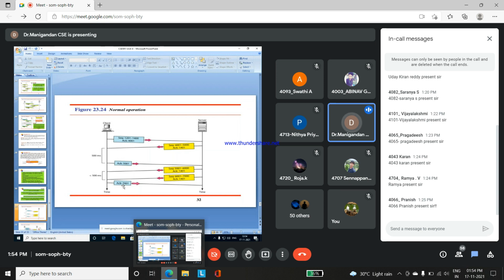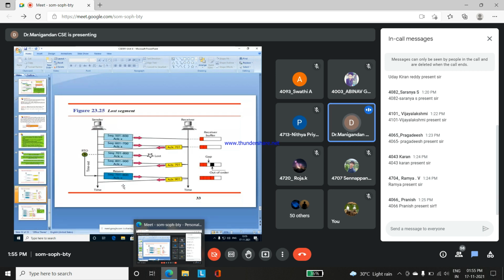Okay, from the client side there will be an acknowledgement transmitted as 7001, received by the server from the client process. So within less than 5000 milliseconds the server transmitted the data with sequence numbers 5001 to 7000. There is a time duration from the client side to the server side process. Okay, this is the normal operation performed between the client side and the server side process.